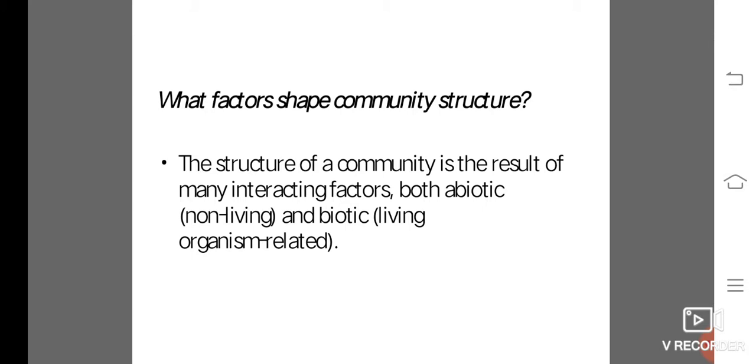So, what factors give shape to the community structure? The structure of a community is the result of many interacting factors, both abiotic, meaning non-living, and biotic, meaning living organisms.